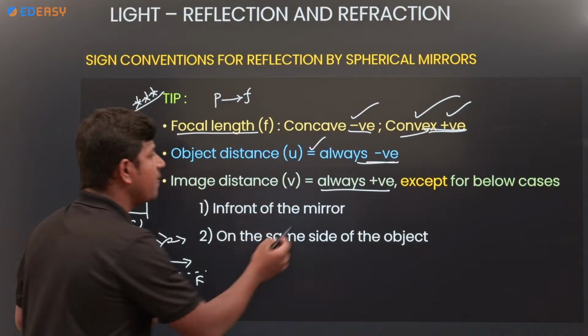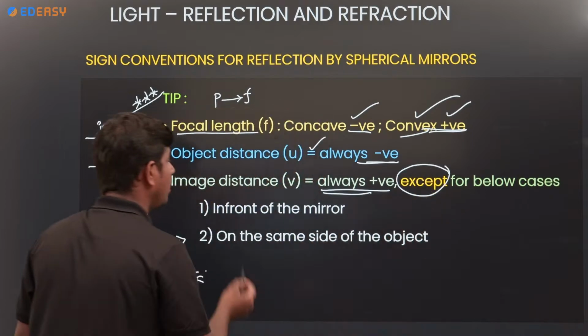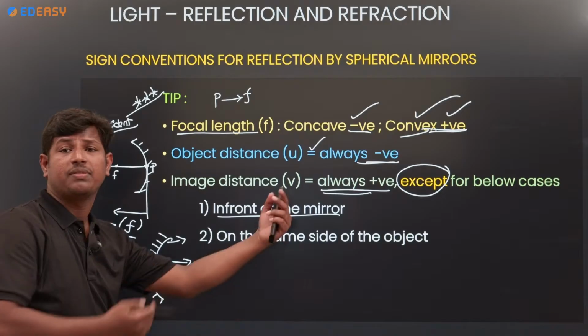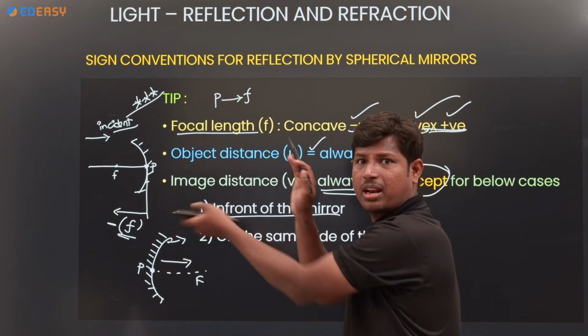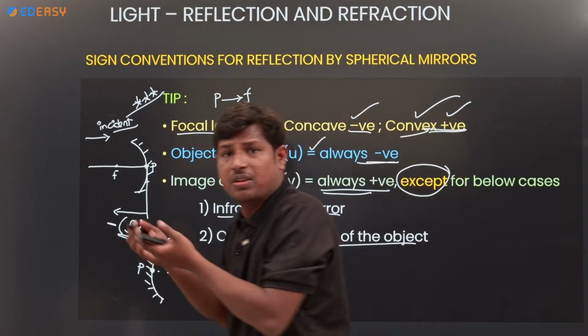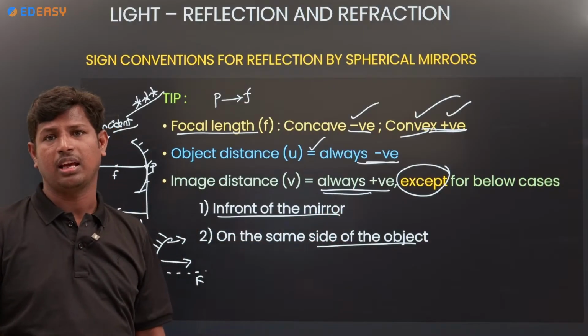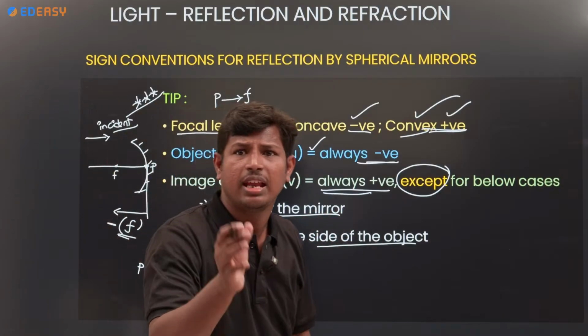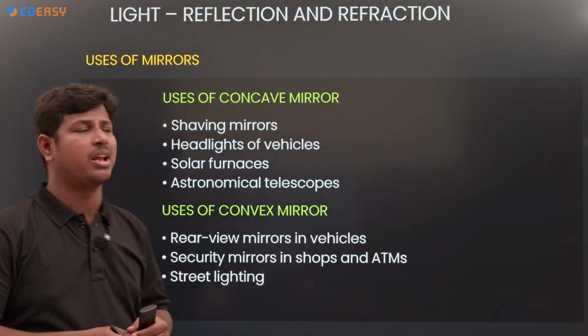Okay. So always positive, except for in front of the mirror. In front of the mirror: the mirror is this side, the image is this side. In front of the mirror, negative, on the same side of the object. The object, which side is there? Image also same side, negative only. Clear? If it is concave also, convex also, negative one. Clear? Next, what are the uses of mirrors?